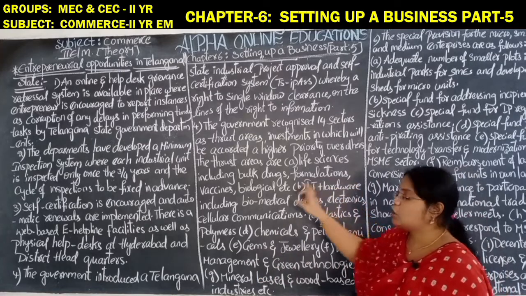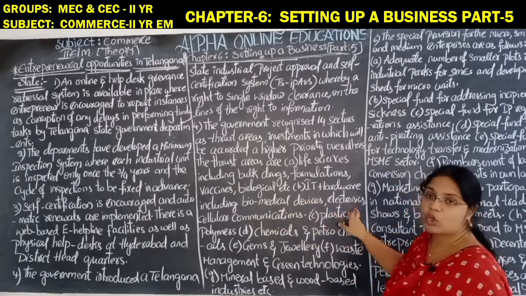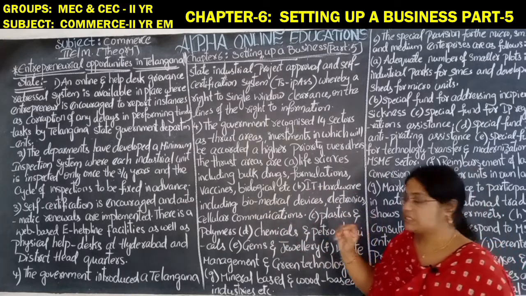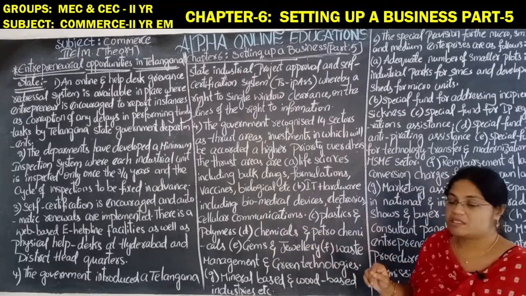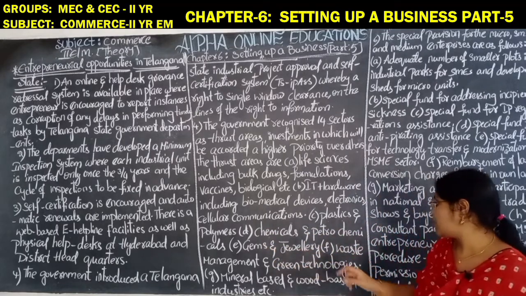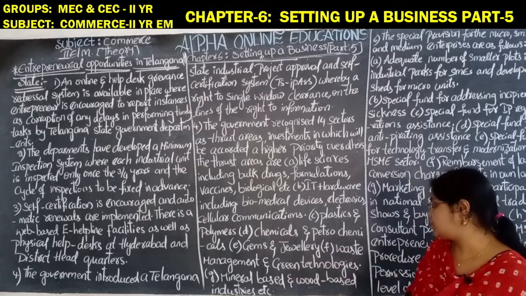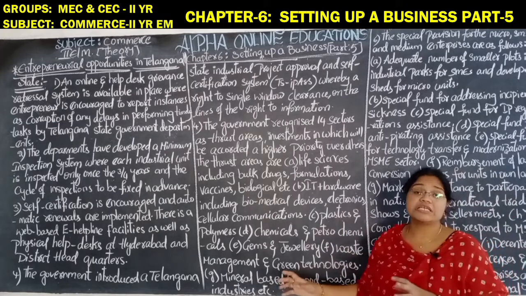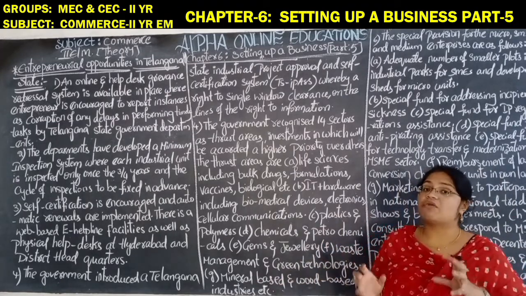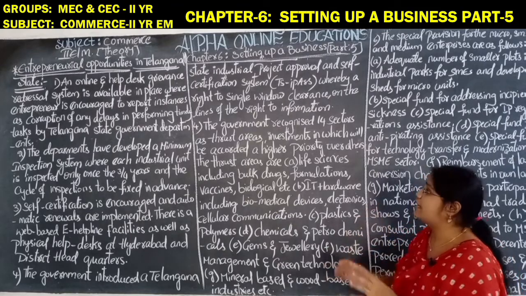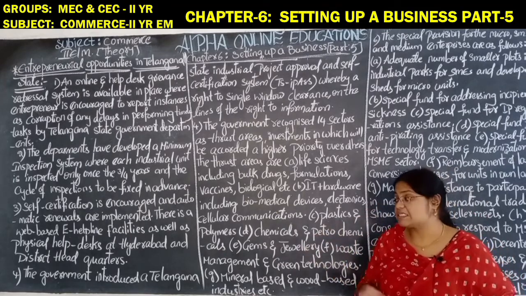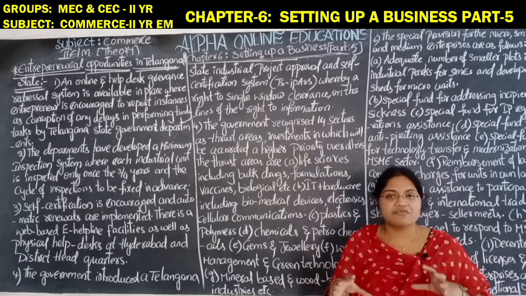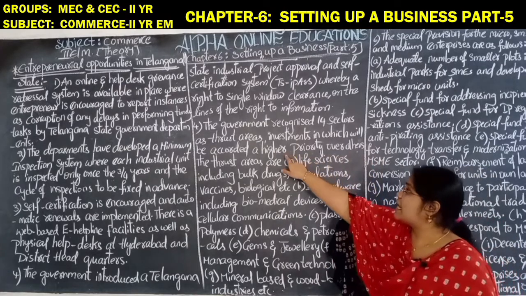IT hardware, including biomedical devices, electronics, cellular communications, plastics and polymers, chemicals and petrochemicals, gems and jewelry, waste management and green technologies, mineral based and wood based industries, etc. On these 14 areas, the government of Telangana has given special attention, and these industrial units are declared as thrust areas, and investment in them will be accorded higher priority.